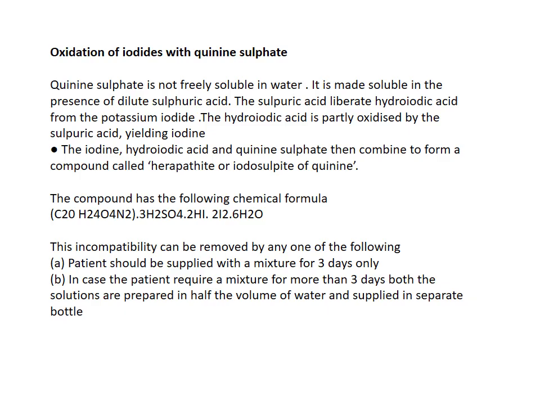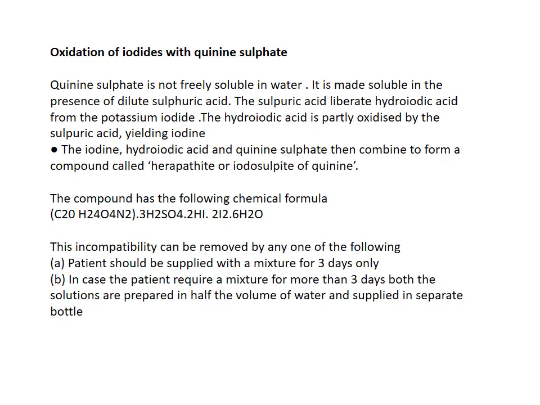This dilute sulfuric acid interacts with the potassium iodide, which may cause the liberation of hydroiodic acid from potassium iodide. This hydroiodic acid is partially oxidized by the remaining sulfuric acid, which will yield iodine.